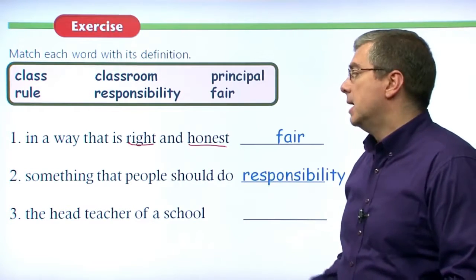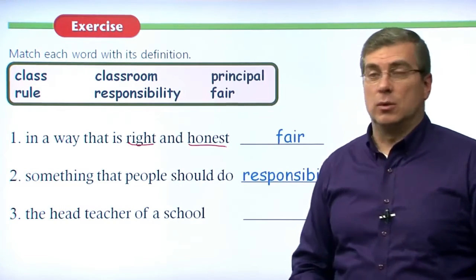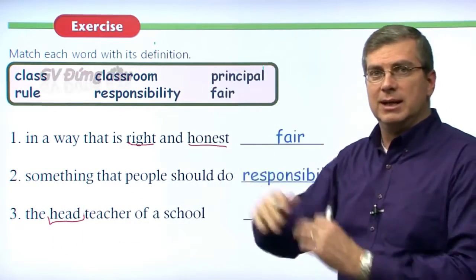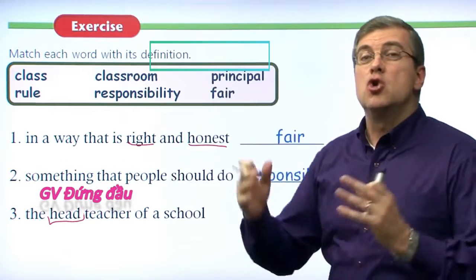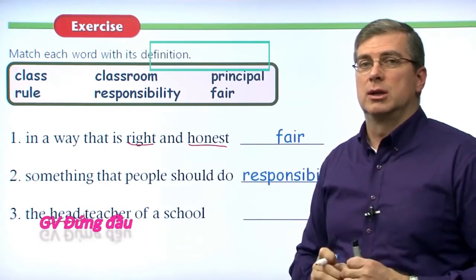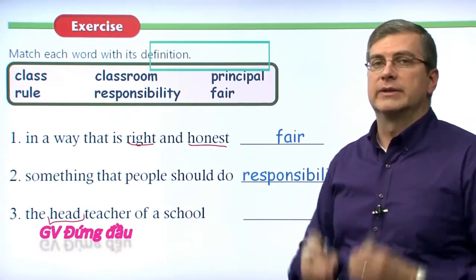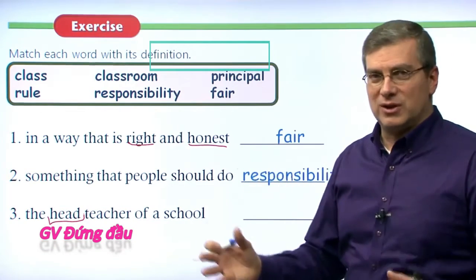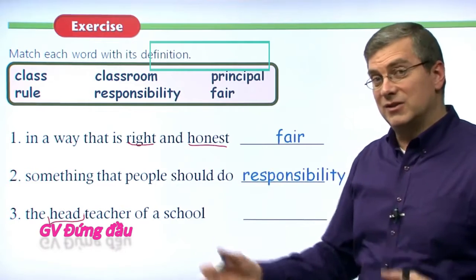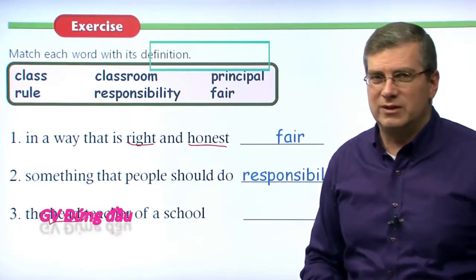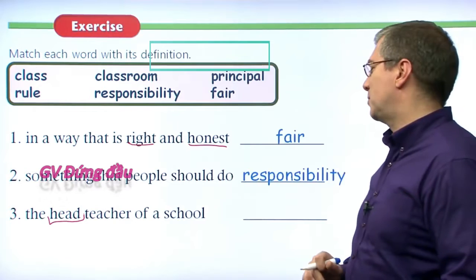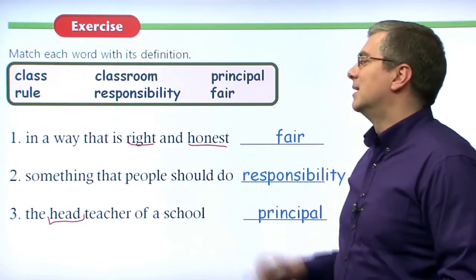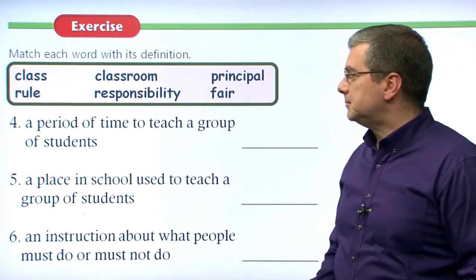What should they do? Number 3, the head teacher. Remember the head, not just teacher, but the head teacher, like the boss, right? The top boss, the person who is in charge of a school. Somebody who is in charge of, responsible for the school. They are the person who sets the rules. Remember, you don't want to go to this person's office, right? Who is that person? That is the principal. The principal, okay? Let's move on to number 4.